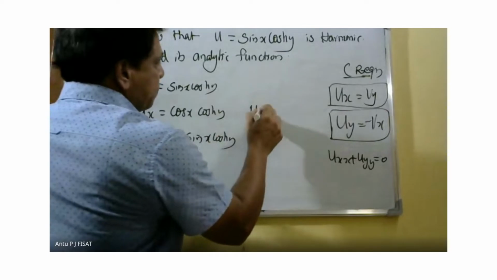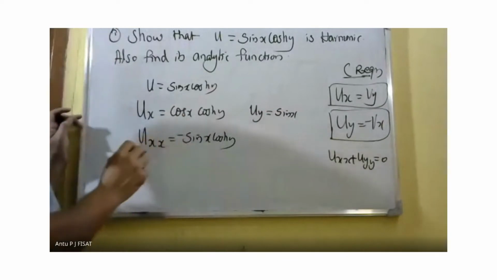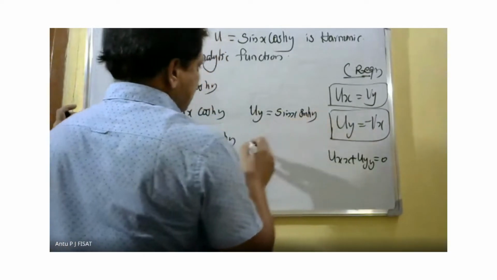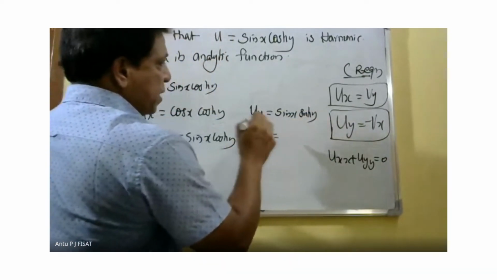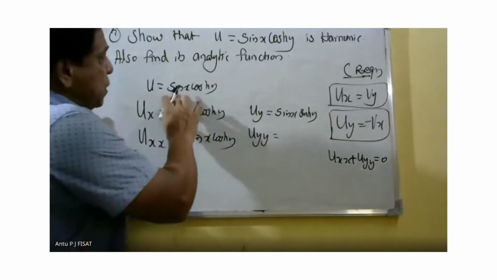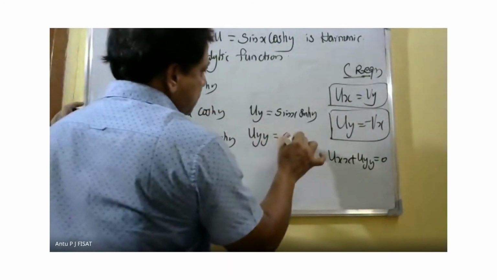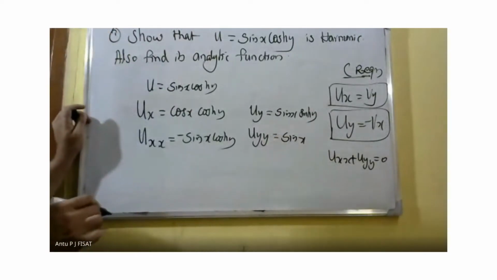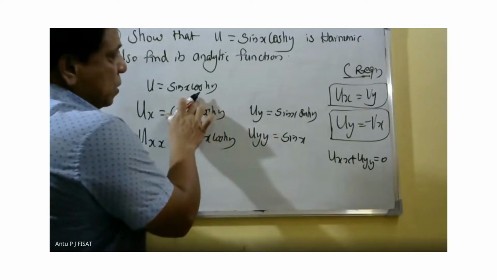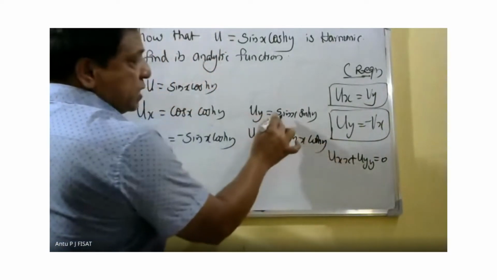Similarly, uy is equal to sin x into derivative of cos hy. Derivative of cos hy is equal to sin hy. So uy is equal to sin x into sin hy. Then uyy is the derivative of sin hy, which is cos hy. Therefore, sin x into cos hy.